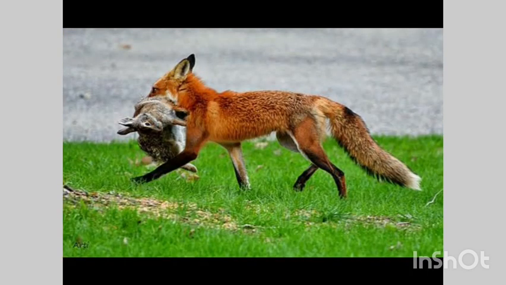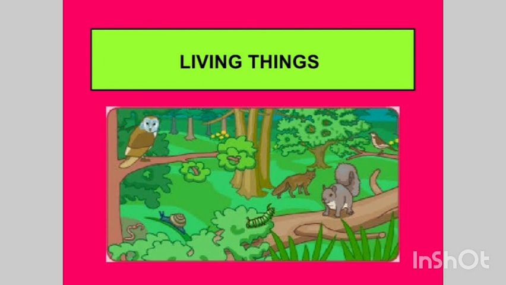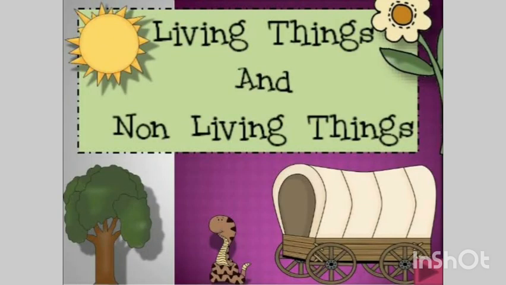Rabbits and squirrels are herbivorous animals because they eat green plants, and eagles and foxes eat rabbits and squirrels, so they are carnivorous animals. So green plants are producers, rabbits and squirrels are herbivorous animals, and eagles and foxes are carnivorous animals. Living things also depend on their environment for air, drinking water, warmth and shelter. Thus living things depend on other living things and the environment of the region to survive.